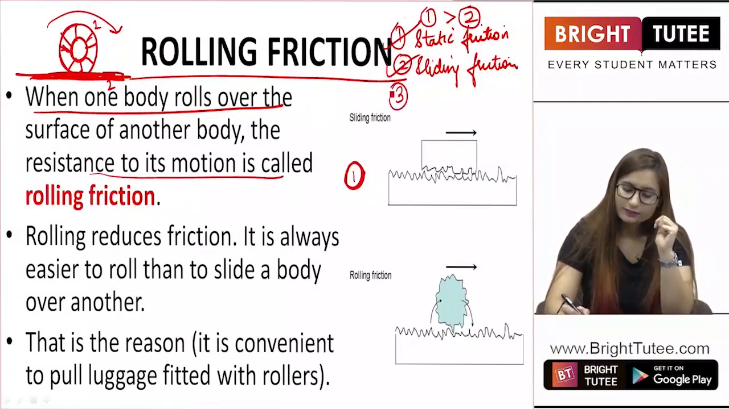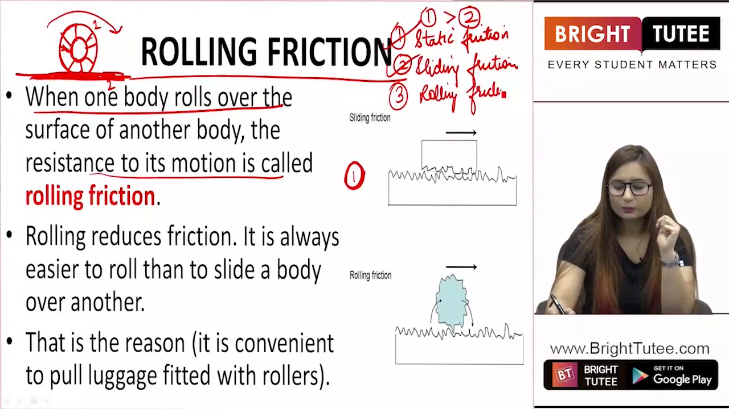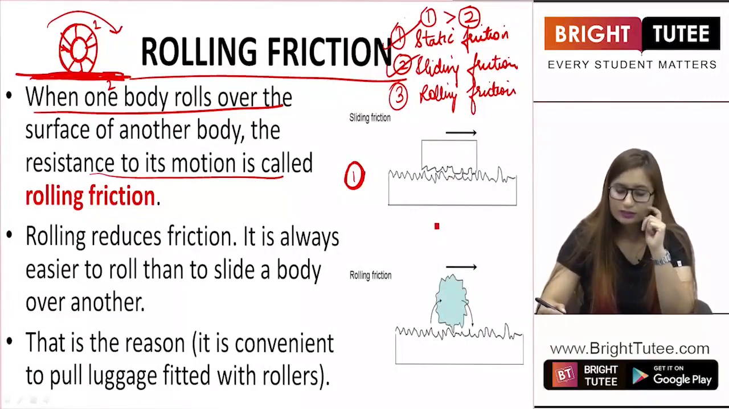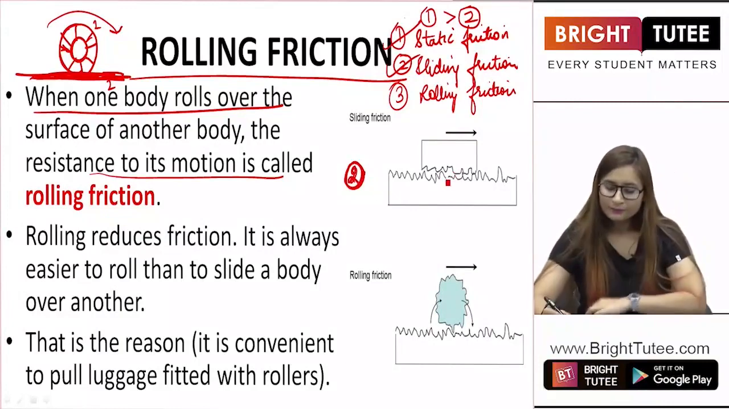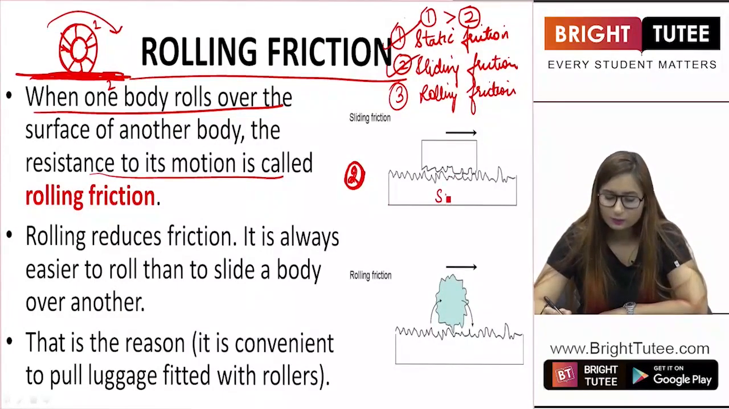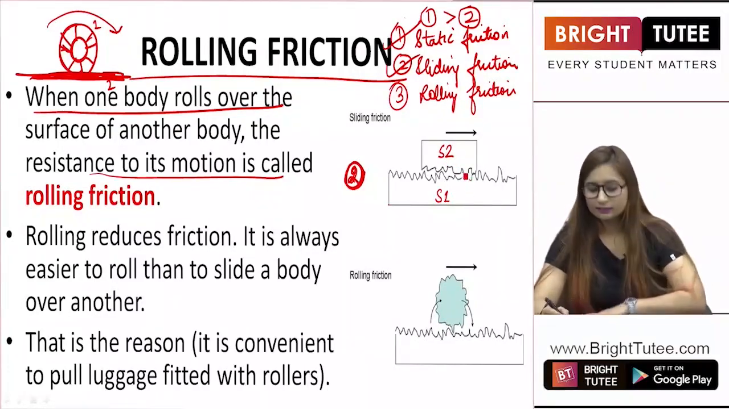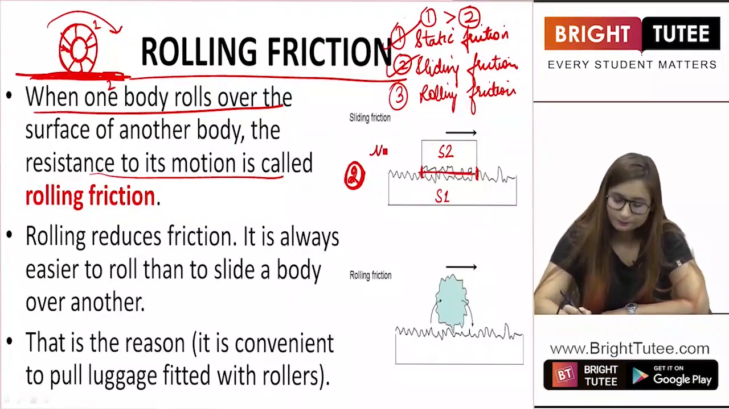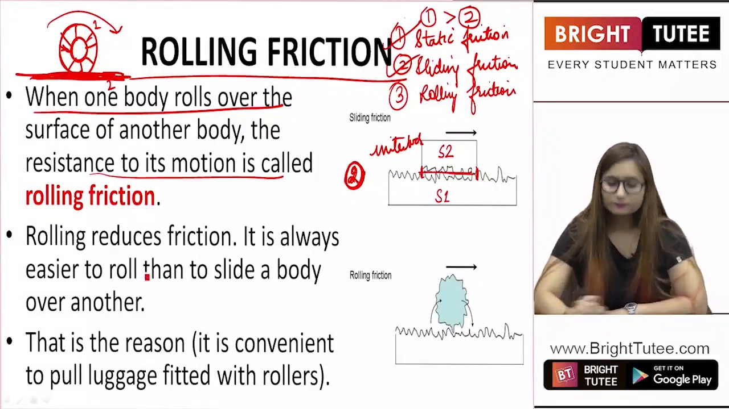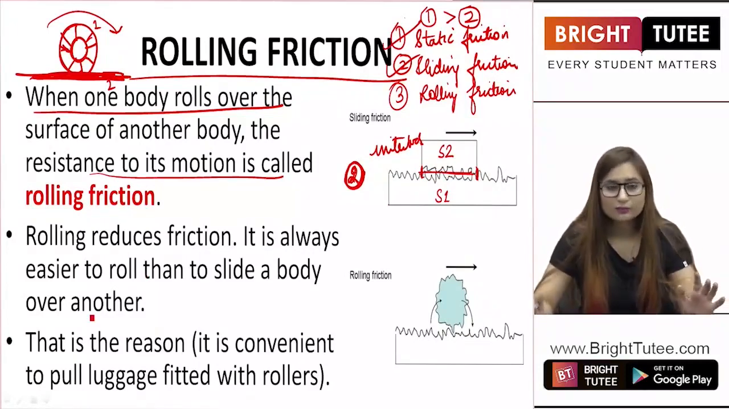Now the third case is rolling friction. Now we have to decide what would be the magnitude of this rolling friction as compared to 1 and 2. Now students, in the picture you can see sliding friction, right? There is a surface 1 and a surface 2. Now when you try to slide it, this is the contact, and here interlocking occurs, right? Interlocking is seen. There is a good amount of interlocking while sliding.